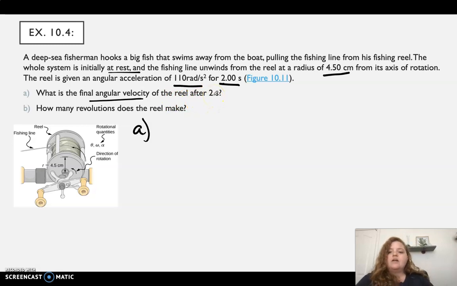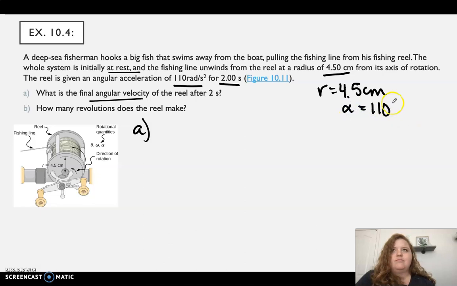So we have our angular acceleration, and some radius. We have r is equal to 4.5 centimeters, we have some alpha, 110 radians per second squared, and we have some time equals 2 seconds.